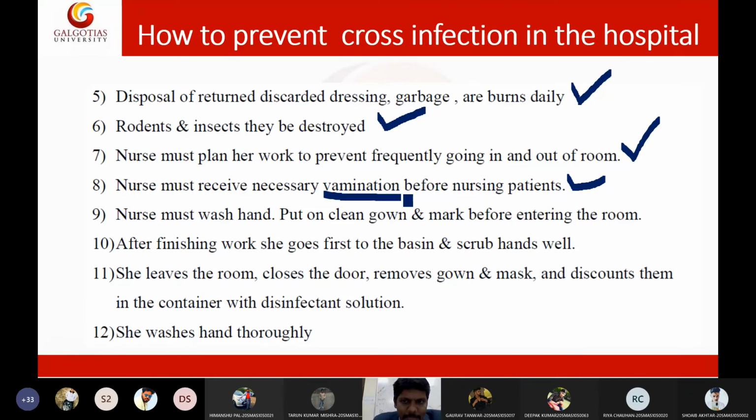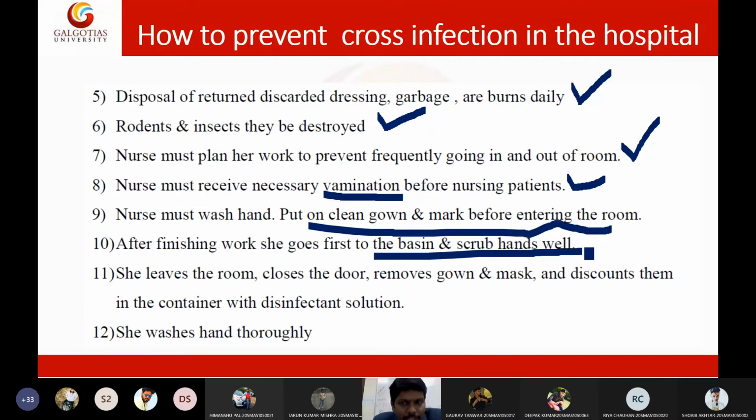So we need to get vaccinated before we go for our work, our healthcare work. A nurse must frequently wash her hands. Any healthcare worker must wash hands. We should wear all the personal protective equipment. Then after finishing work, we should once again clean our hands.